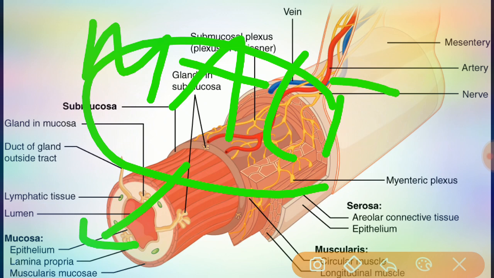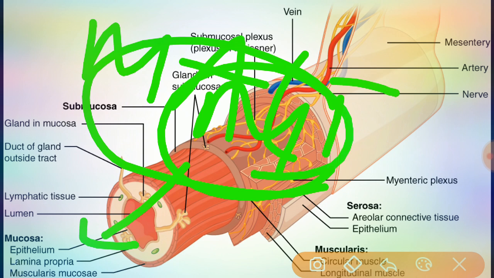Okay, and see here the MALT, whatever we have seen, mucosa-associated lymphatic tissue, that is present all along the GI tract, especially in the tonsils, small intestines, appendix, and the large intestine. We used to observe this type of MALT over these organs. Okay, this is the second layer of the mucosa.